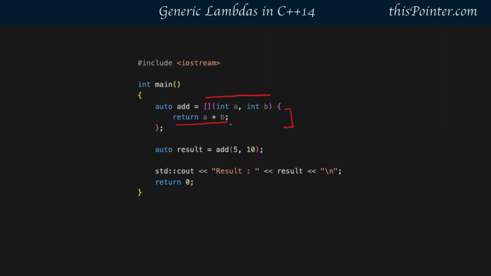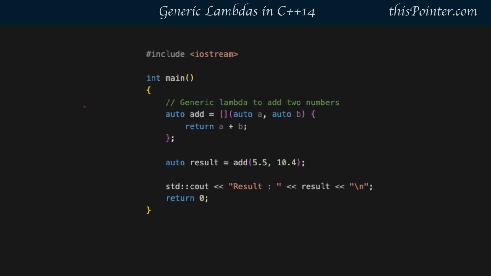But there was a problem with lambda functions. We need to provide the type of the parameters while defining its body. Suppose this is a lambda function, it accepts two integer values and returns a sum of those integers. So the return value will be integer. Suppose we want another lambda function that accepts two double values, adds them and returns the result. Then in that case we need to define a separate lambda function. To overcome this problem, generic lambdas were introduced in C++14.